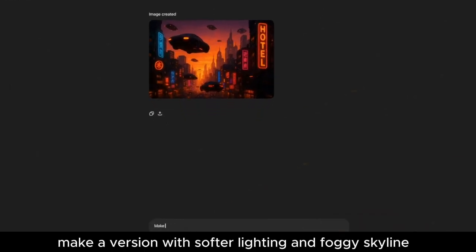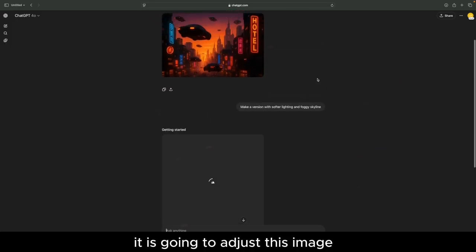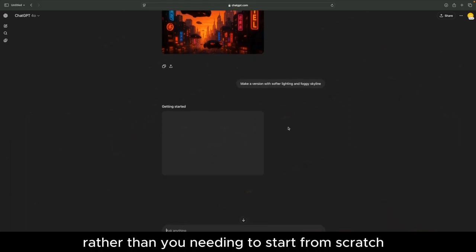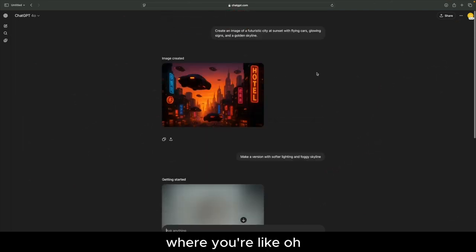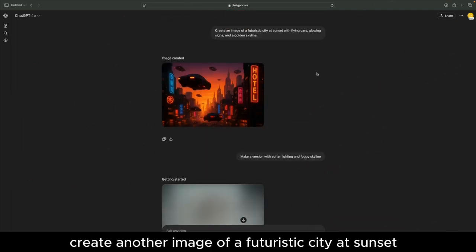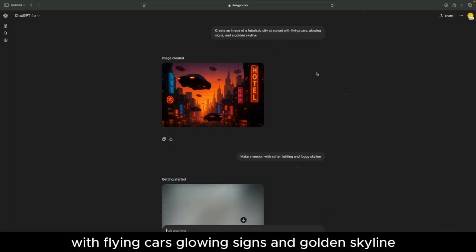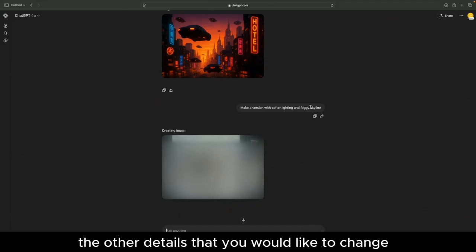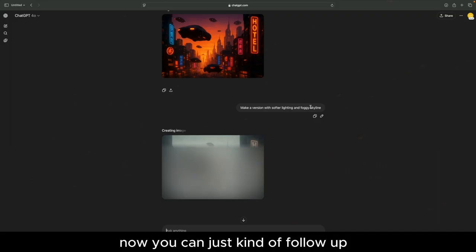For example, make a version with softer lighting and foggy skyline. By putting in another prompt, it is going to adjust this image based on this new prompt and really give us another version, rather than you needing to start from scratch where you're like, oh, create another image of a futuristic city at sunset with flying cars, glowing signs, and golden skyline, and then inputting the other details that you would like to change. Now you can just follow up.